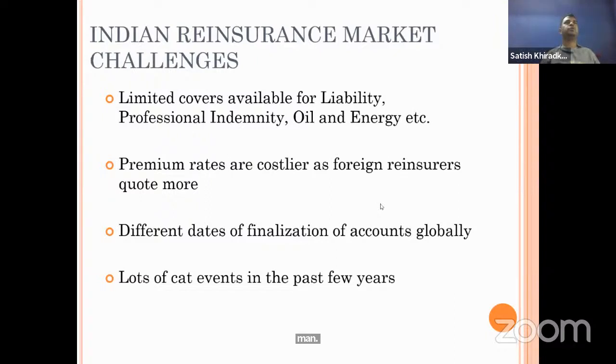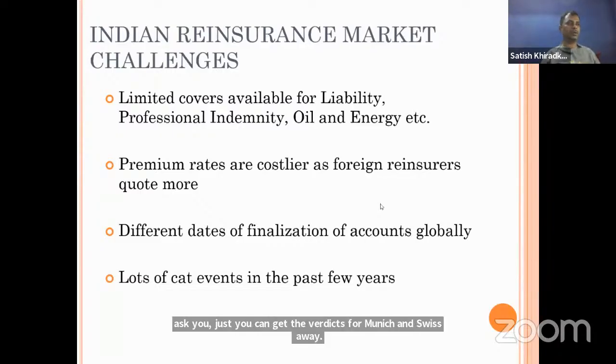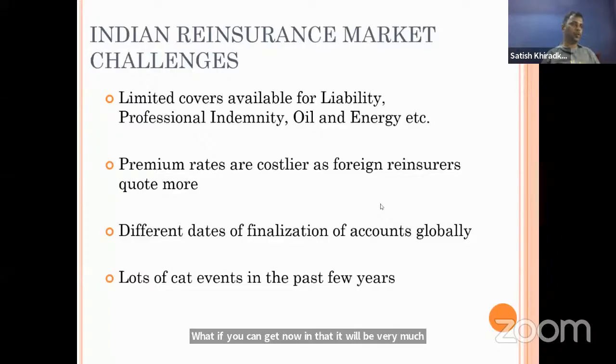For scale 3 to 4 or 4 to 5, if they ask, you can get the Munich Re and Swiss Re wordings. In those, it is very much explained. So if you want to go deeper, please refer to that wording, ma'am, because it is not possible to cover everything in this short period of time.